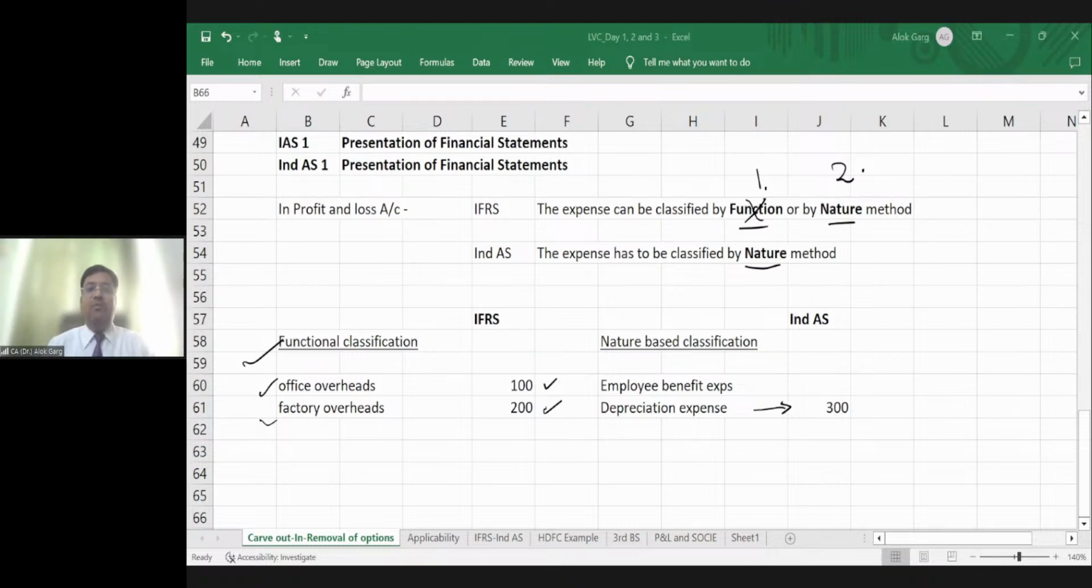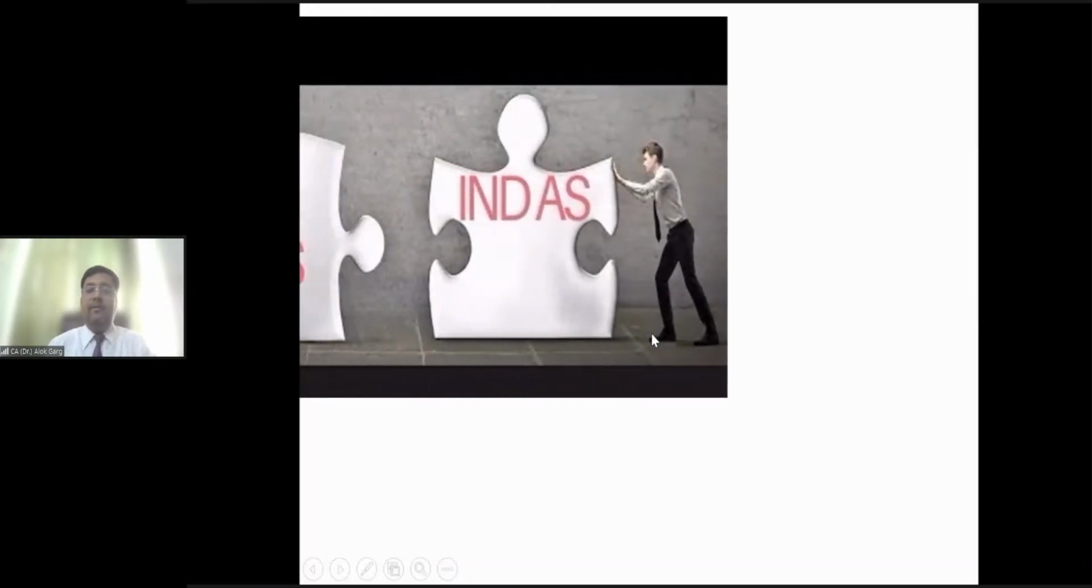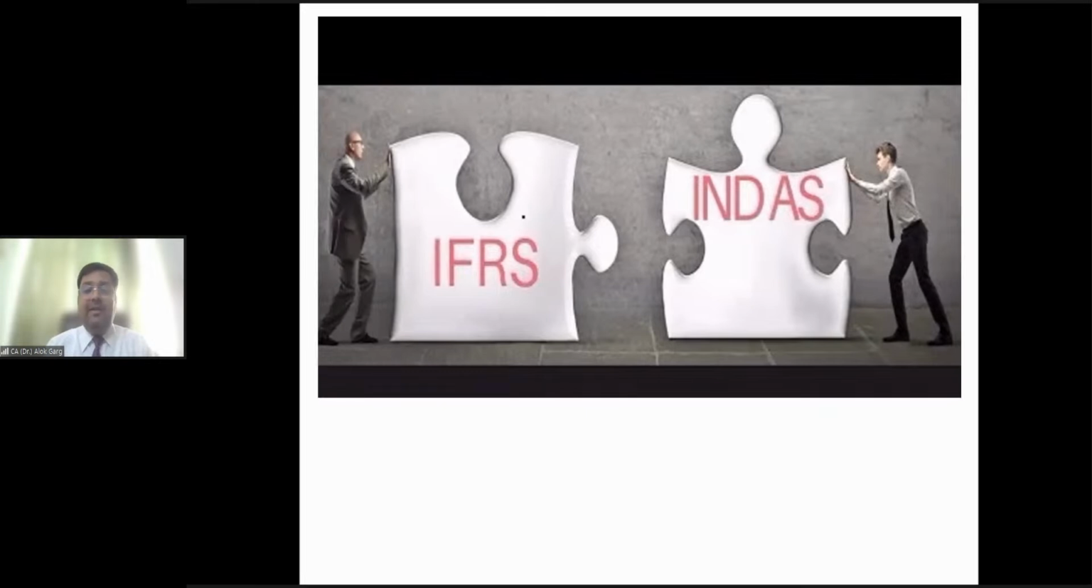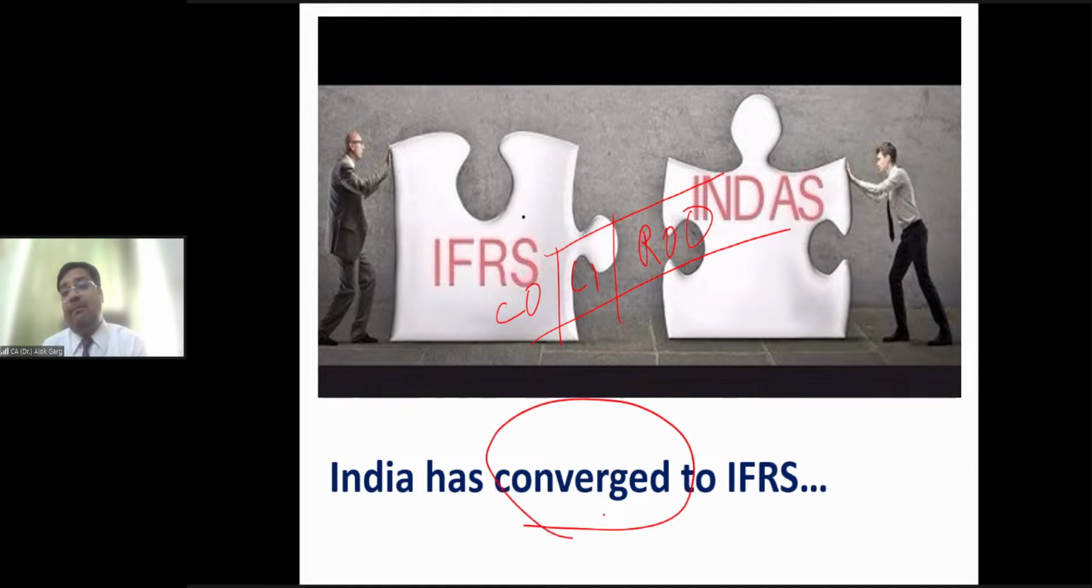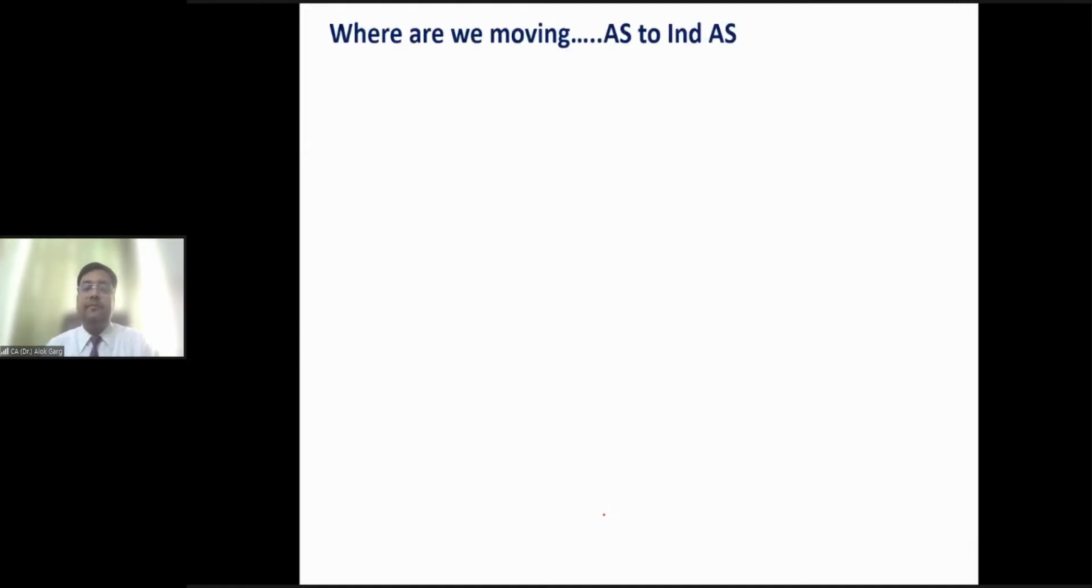Okay, so friends, let's move on. So what have we done in India? India has converged to IFRS. And what is the difference between IFRS and Ind AS? Carve out, carve in, and removal of option. This removal of option is also known as curtailment of options, right? So we have converged to IFRS. Ind AS are the Indianized version of IFRS applicable to India, right?